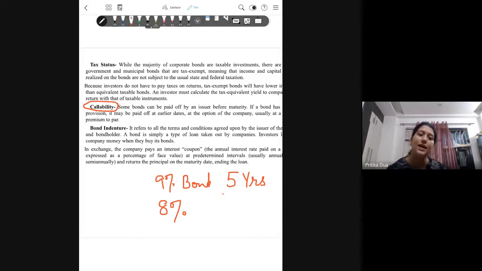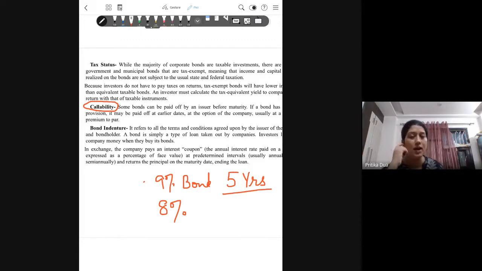You would not like to continue with the 9% bond. It would be better if you call back the bonds issued, and if there's still fund requirement, you can now make a fresh issue of 8% bonds. So in that sense, it helps the issuing company to save on money outflows when there is a drop in the market interest.